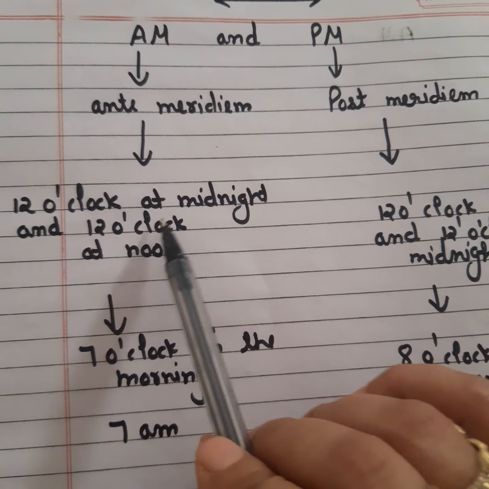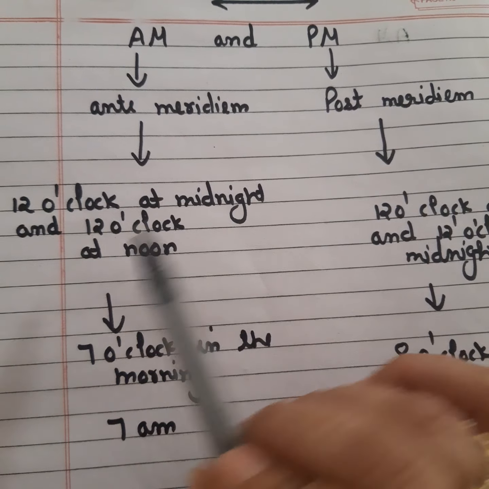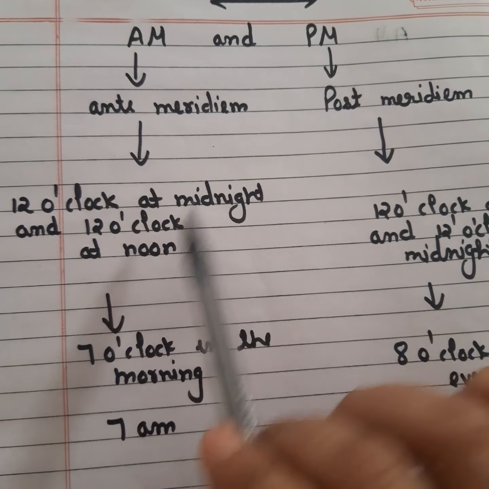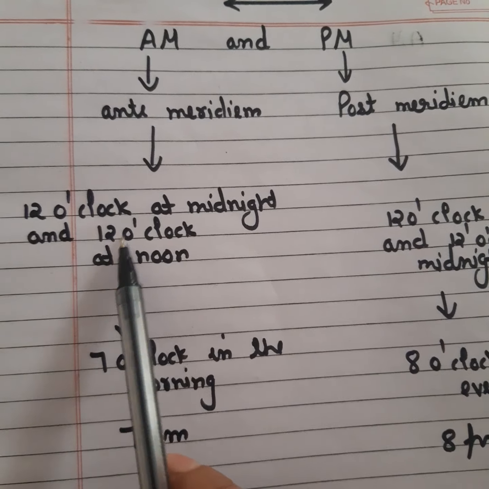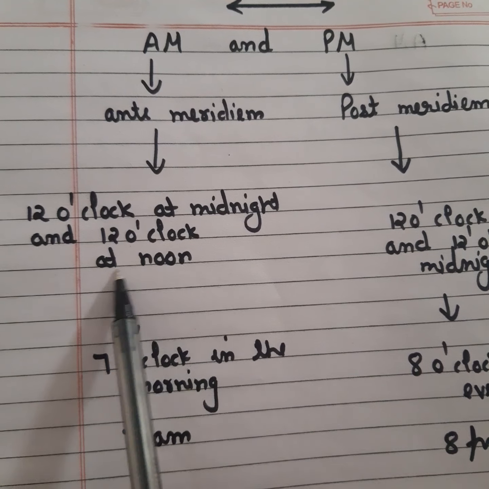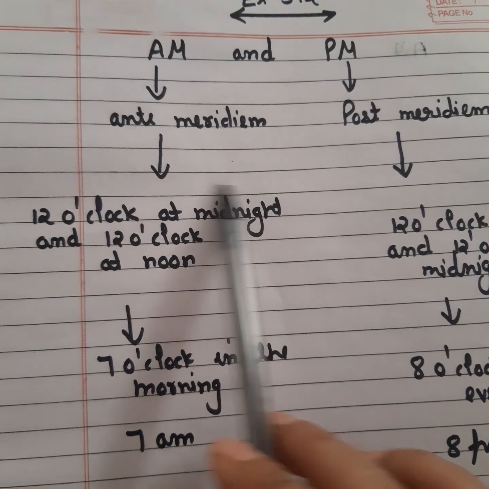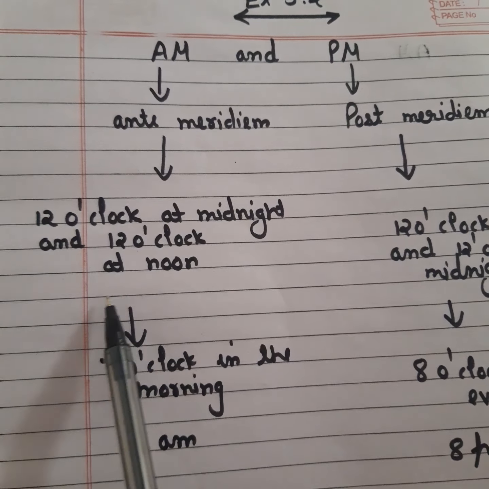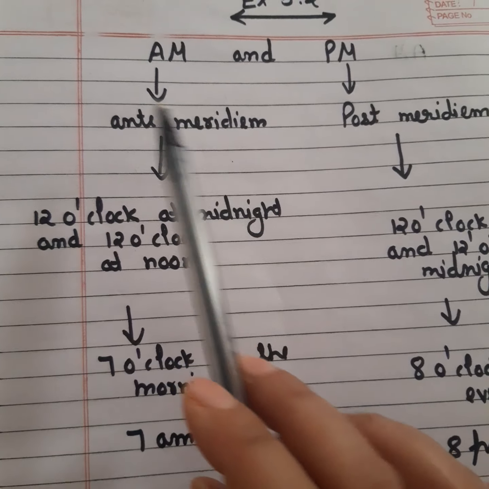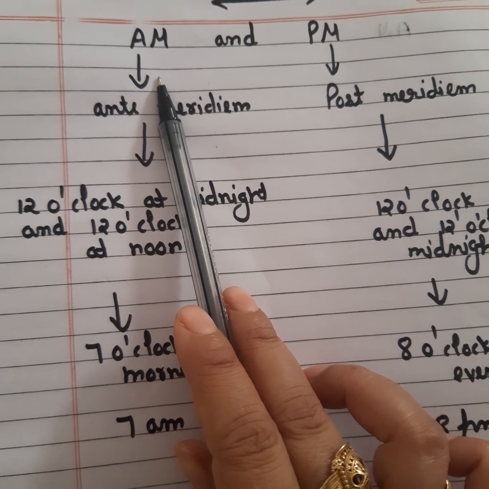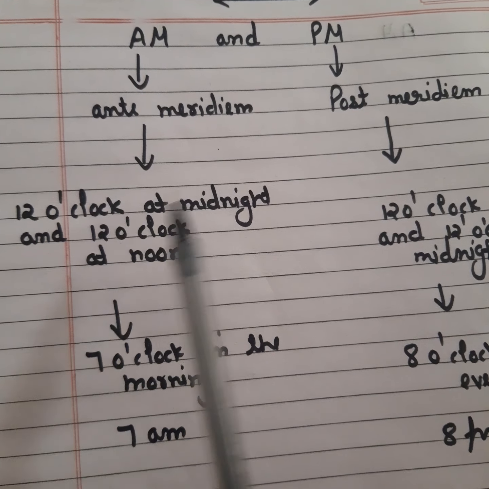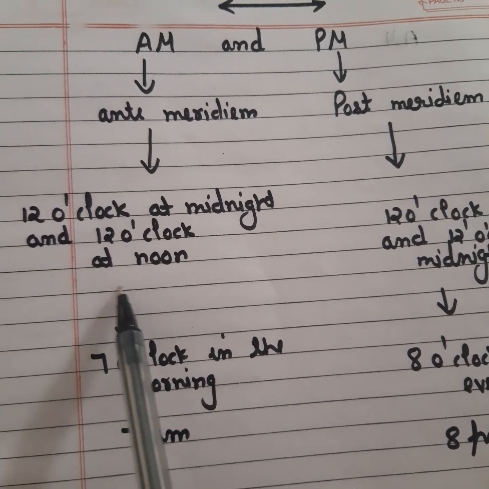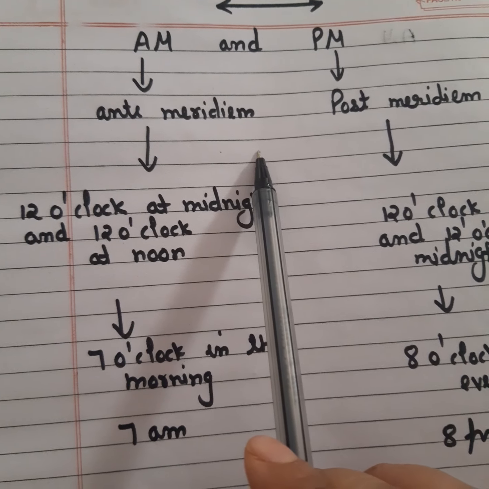12 o'clock at midnight and 12 o'clock at noon. Which time denotes our AM? The time between 12 o'clock at midnight and 12 o'clock at noon, that time denotes your anti-meridiem. Okay, so the time between your 12 o'clock at midnight and 12 o'clock at noon is called your anti-meridiem.